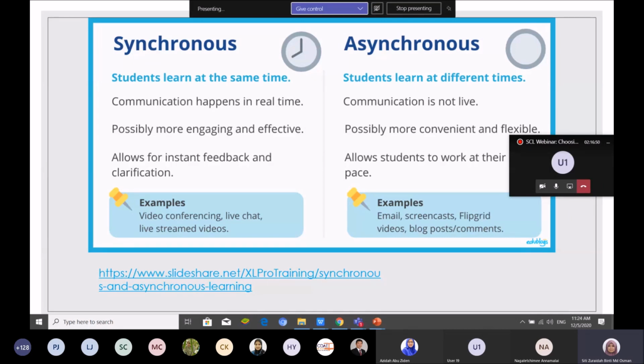Asynchronous is where students learn at different times. It means communication is not live. For example, you cannot do your class 8 to 9, because most of your students ask for another time, or you cannot commit to that time. Maybe something happened and you need to move your class to another time.